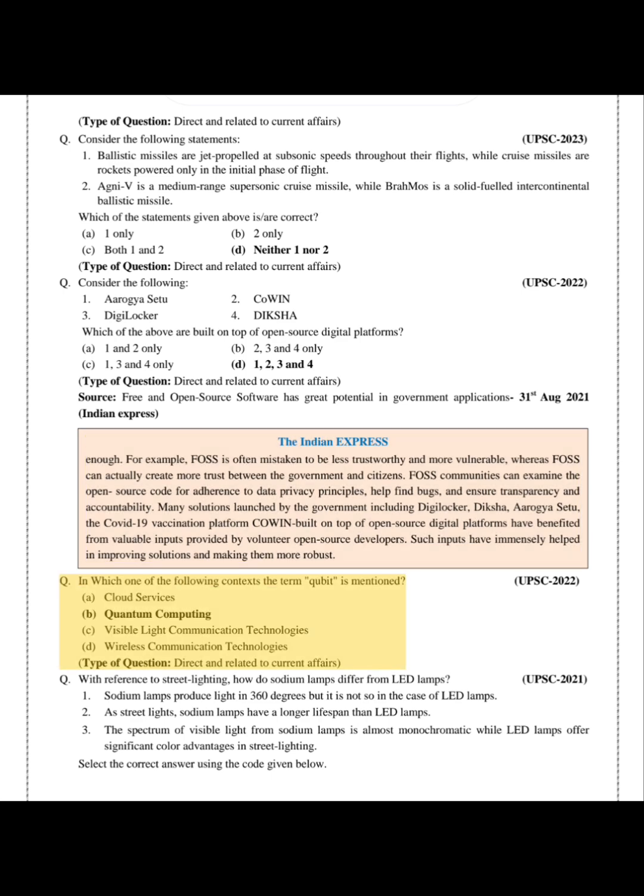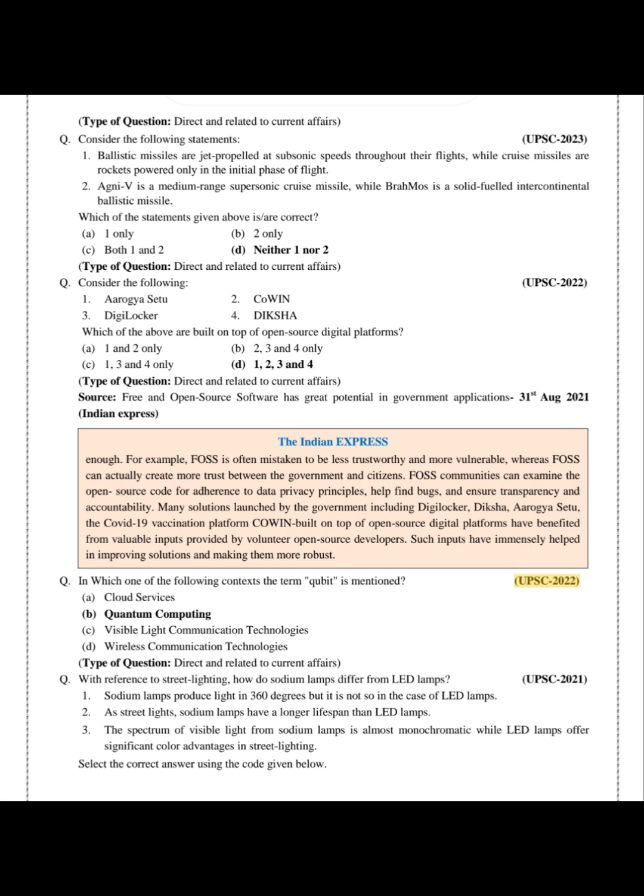Q. In which one of the following contexts is the term qubit mentioned? A. Cloud services. B. Quantum computing. C. Visible light communication technologies. D. Wireless communication technologies. Type of question: direct and related to current affairs.